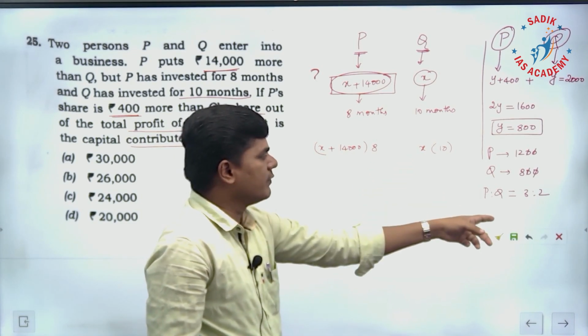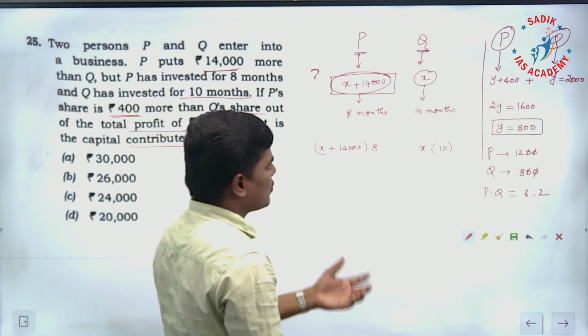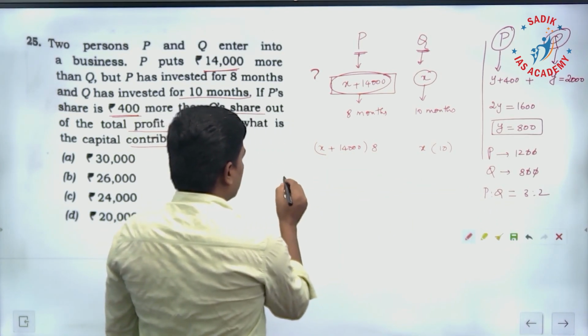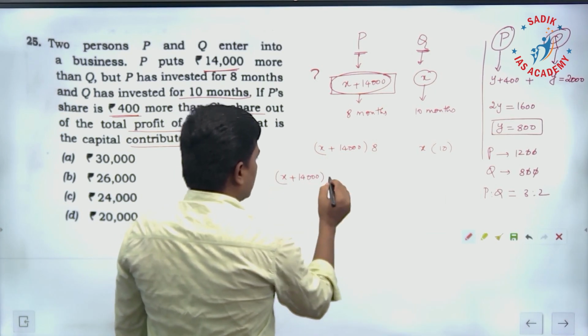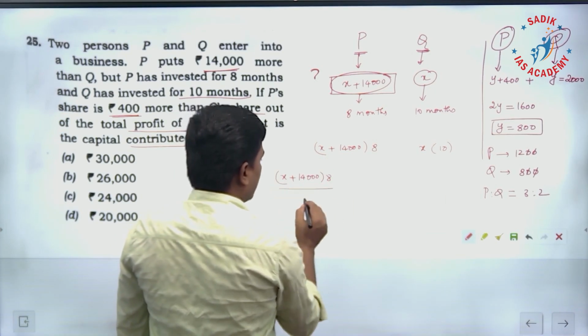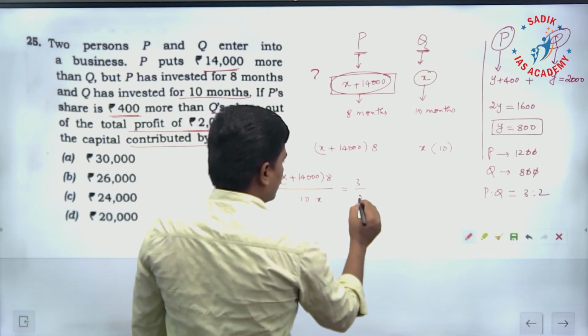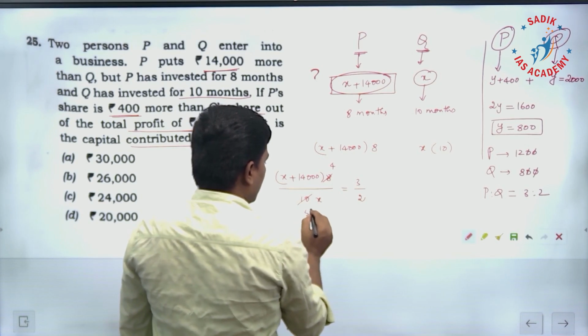Now we have found the profits are shared in 3:2 ratio. Therefore, what is X? That's what you have to find. We can just equate it. So X plus 14,000 into 8 by 10 into X is equal to 3/2. And here you can cancel, this is going to be 4, this is going to be 5.